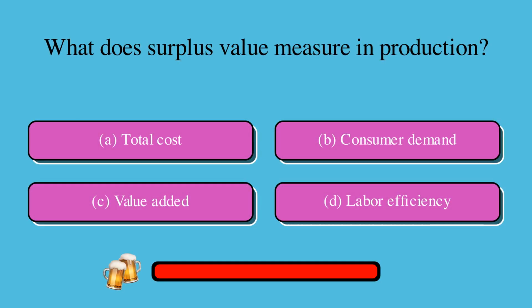What does surplus value measure in production? Is it A. total cost, B. consumer demand, C. value added, or D. labor efficiency? The correct answer is C. value added.